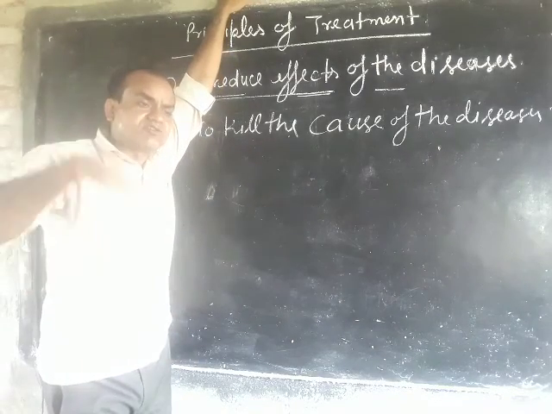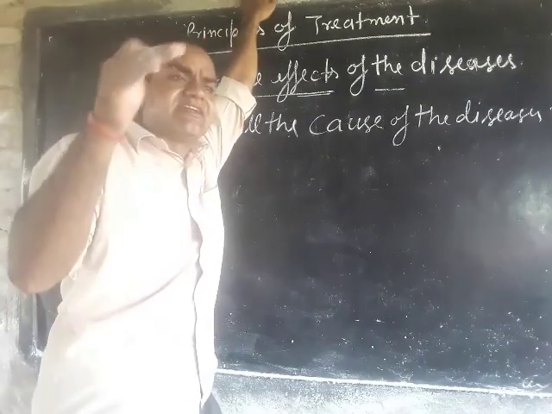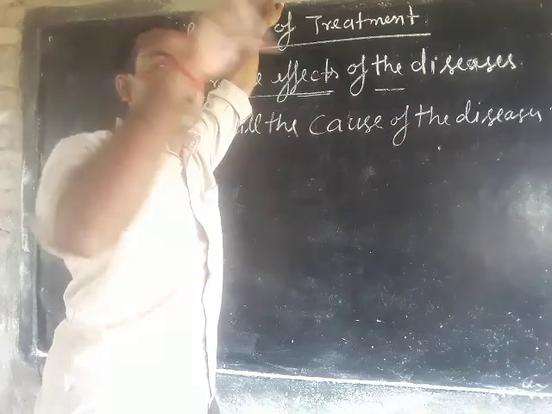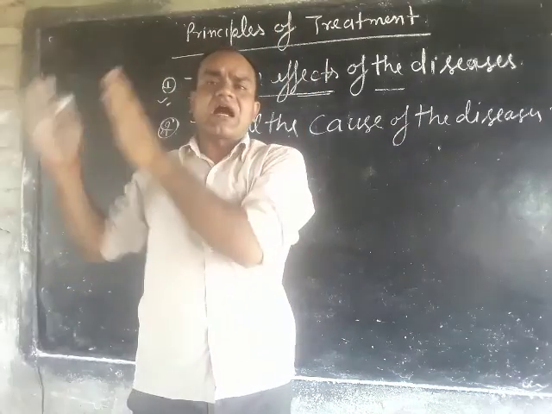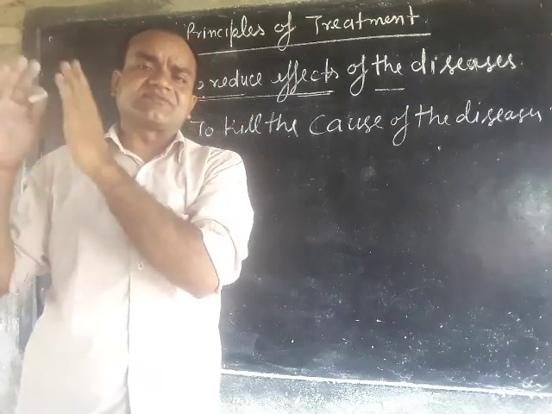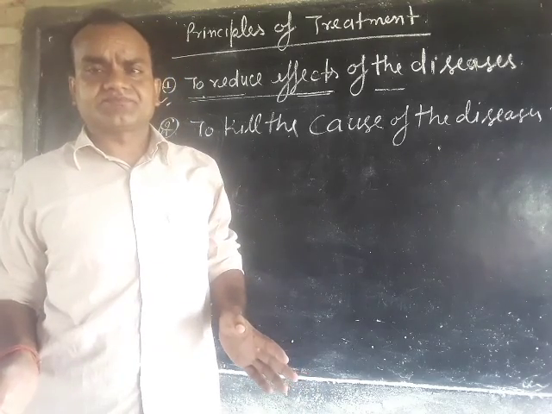This reducing effect means it reduces the symptoms caused by any bacteria, viruses, fungi or protozoans.